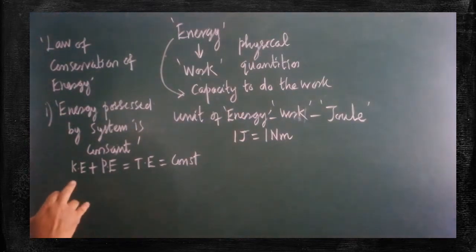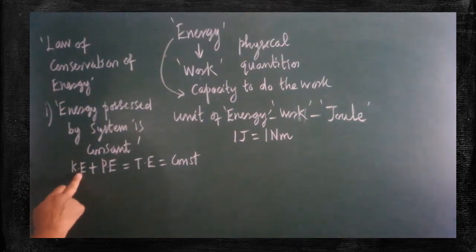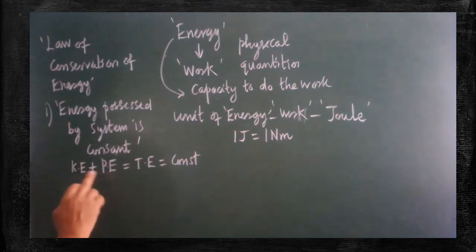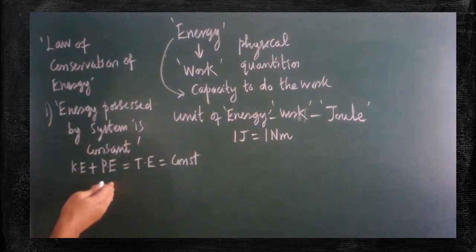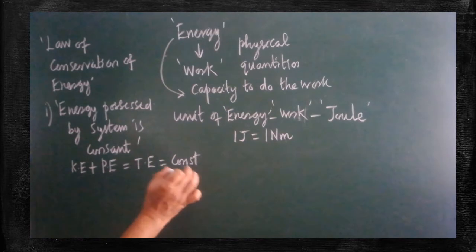Are you clear? Sometimes the system may possess kinetic energy alone. It may not have potential energy. So the total energy will be fully contributed by kinetic energy. Sometimes the total energy will be the sum of both kinetic energy and potential energy. Sometimes the system will have potential energy alone, and kinetic energy will be zero. By that time the total energy of the system will be fully contributed by potential energy. On the whole, if you add both, you will get the total energy. The total energy will always remain constant.